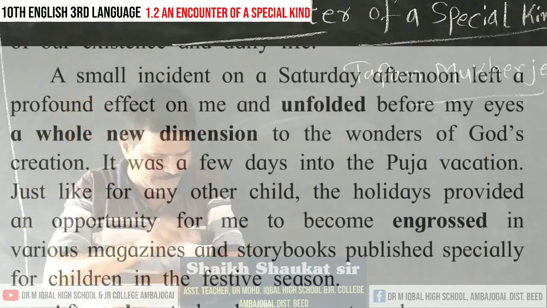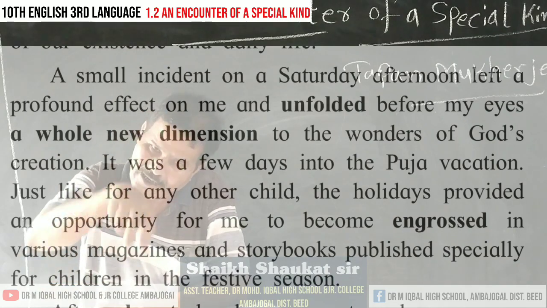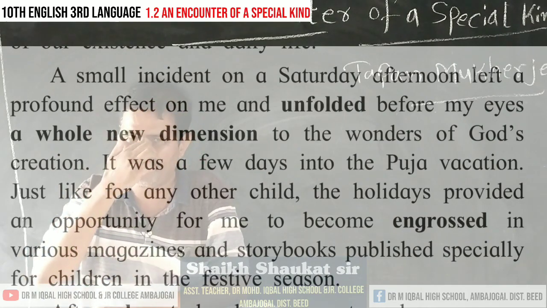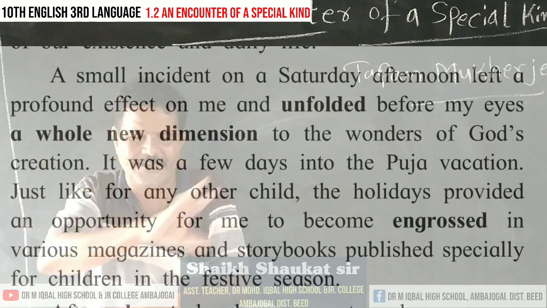Now what the writer is saying, first there is one word, engrossed, means deeply immersed in, में खोए रहना, में मशगूल रहना, entangled in.